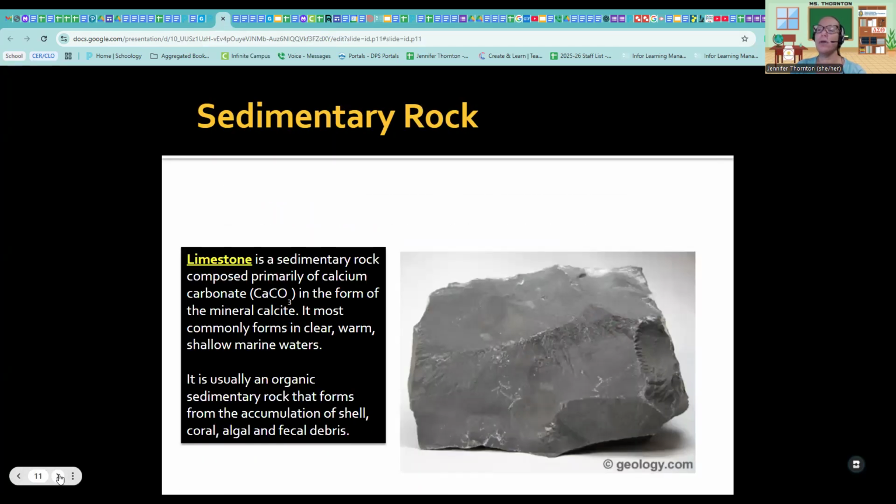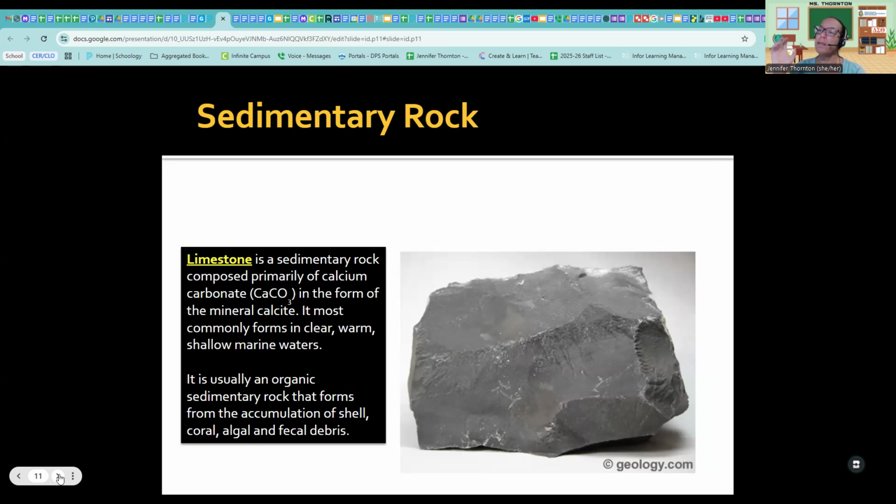Limestone is what I was talking about. This is the false for the question we just saw. Limestone has to do with taking a substance in the water, whatever chemical, acid, or base, and it's going to solidify and compact into the actual sedimentary rock. Limestone is a perfect example of this. Notice the difference between how limestone looks here versus the other sedimentary rock.